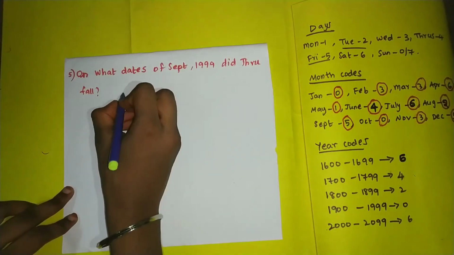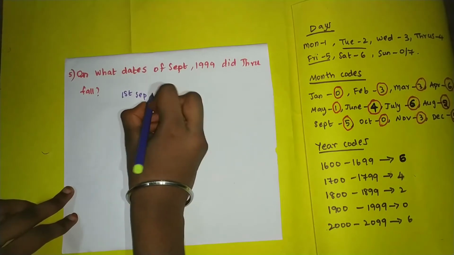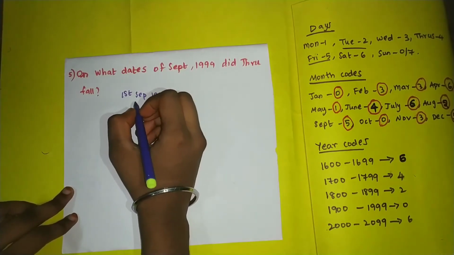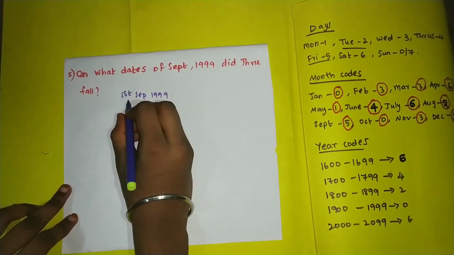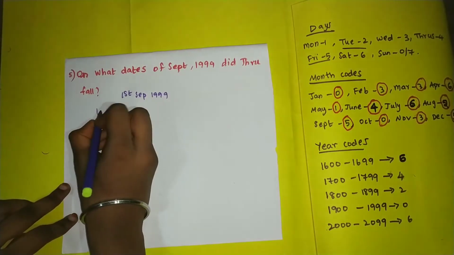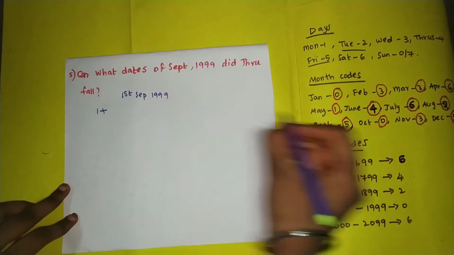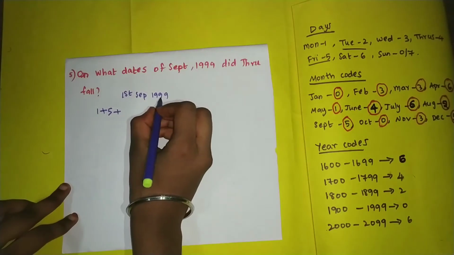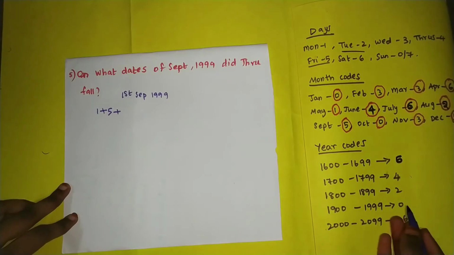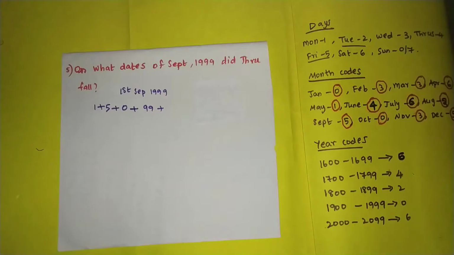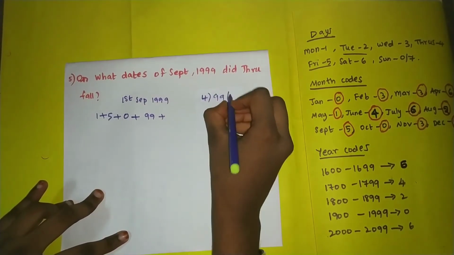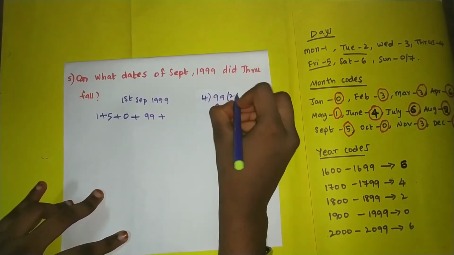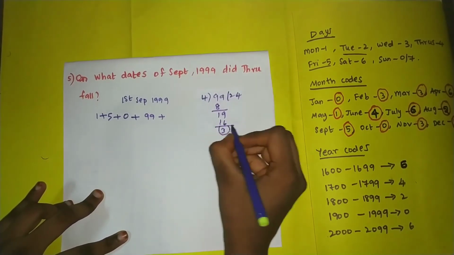So we have to count from 1st September onwards, 1st September 1999. As in the previous case we did for 15th August 1947, you have to calculate the same, the day of the week for 1st September 1999. So 1, plus September, the code for September is 5. 5 plus the 19th century, 1900 to 1999, the code is 0. This is 0 plus 99, which you write as it is. Next you have to divide 99 by 4. 4 times 24 is 96, so the remainder is 3.